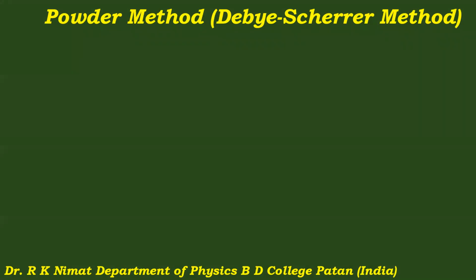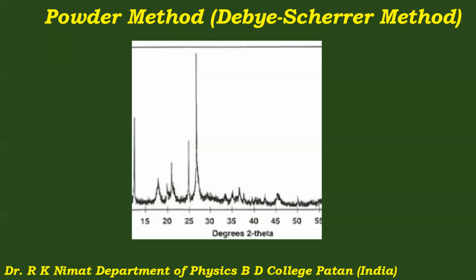If you look at such a diffraction pattern nowadays, you will observe that the diffraction pattern is like this. Here the relative intensity is taken, and on the x-axis 2 theta is taken, and wherever the Bragg reflection occurs, it is recorded by an intense point.